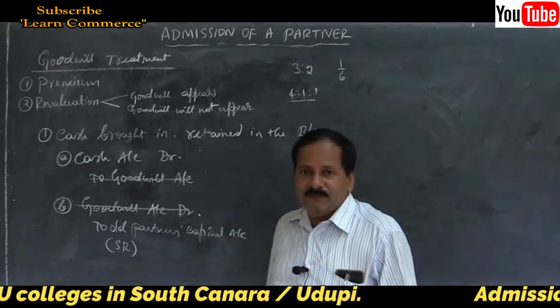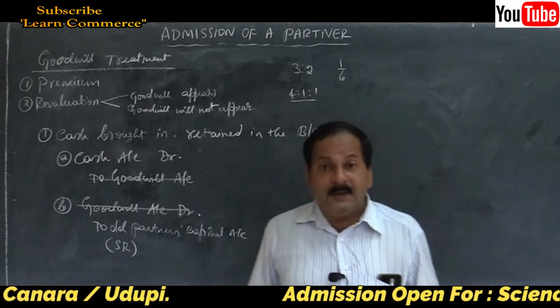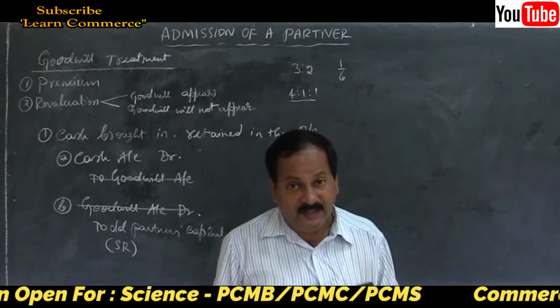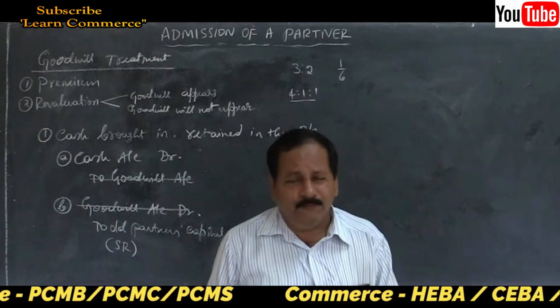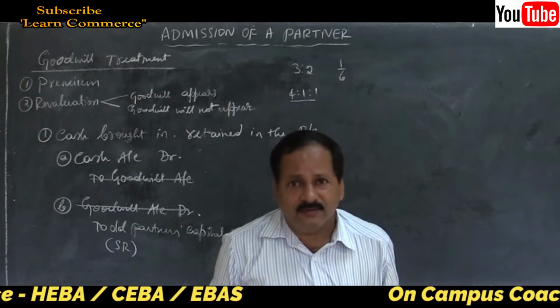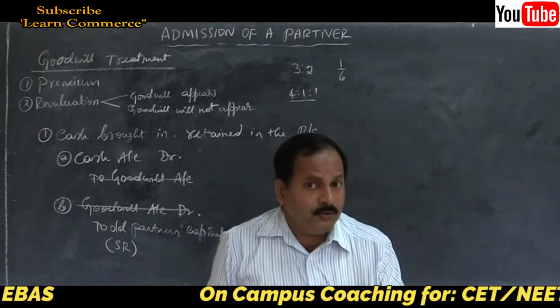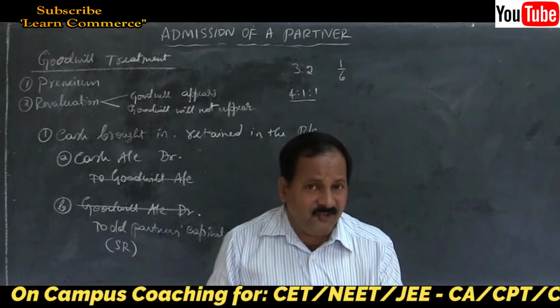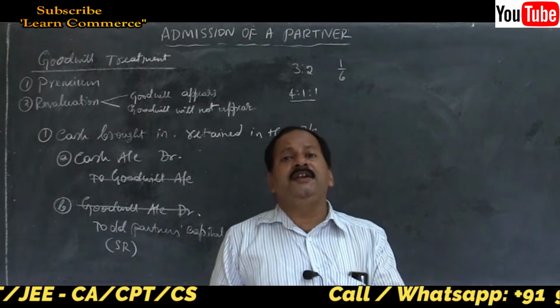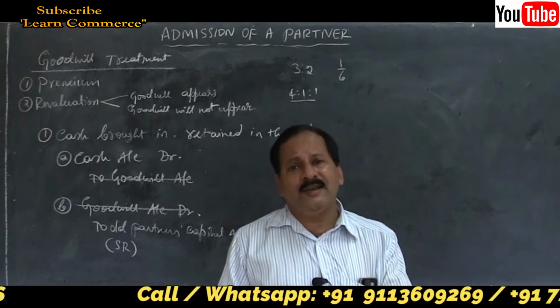Amount is distributed. Now goodwill is withdrawn by the old partners. One more instruction will be there. Don't get confused. Goodwill withdrawn means cash drawn from their capital account. When he brought the cash towards goodwill, what did you do? You have credited it to old partners capital account, right?